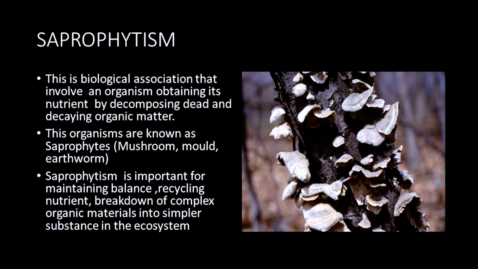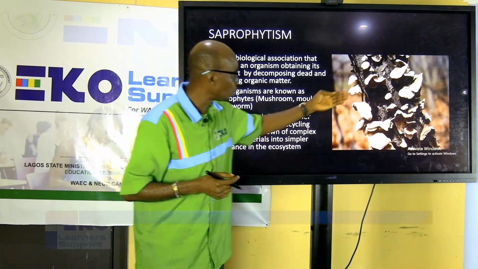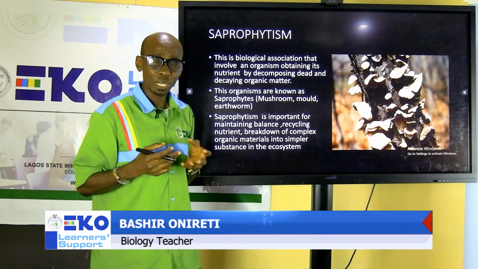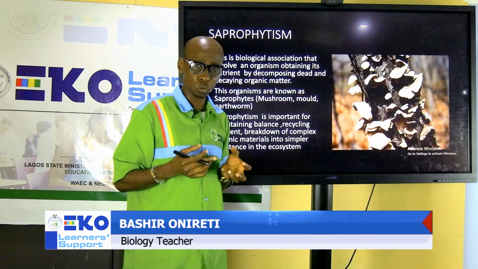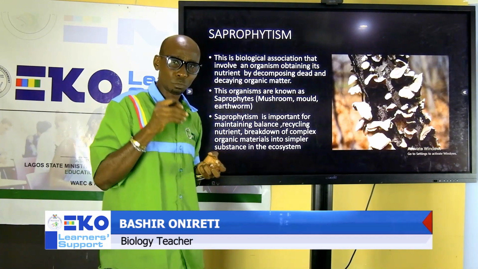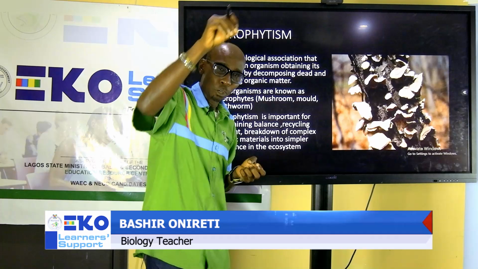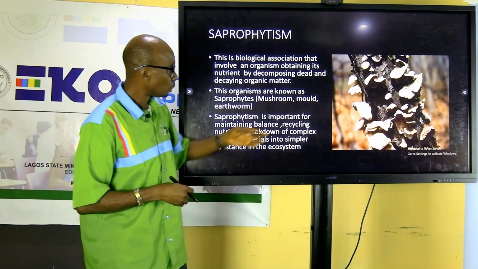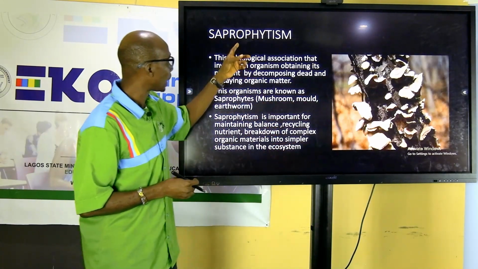Different organisms can do this. An example is the mushroom. For example, when your bread spoils at home, that is an association between Rhizopus and your bread that is getting spoiled. This is an example of saprophytism.